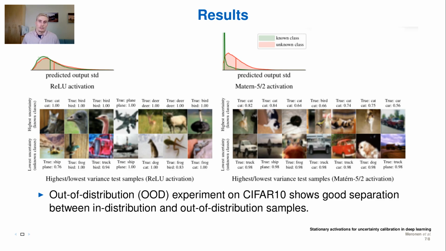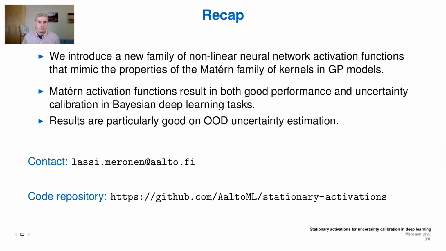And here an out-of-distribution experiment on image classification with CIFAR-10 shows that using the Matérn activation functions, we get good separation between known class and unknown class samples, whereas with the ReLU activation, we get hardly any separation at all. Also, misclassified example images below are much more sensible with the Matérn activation functions.